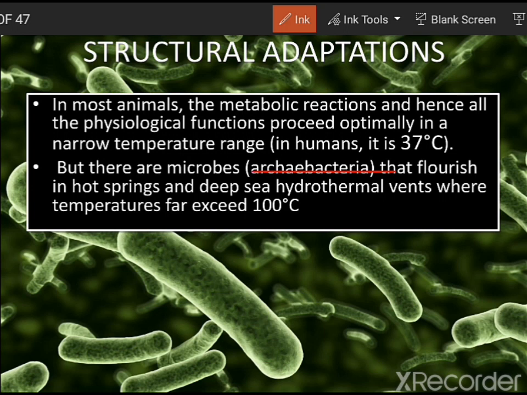If you look at the cell wall of these organisms, murein is absent, and instead a larger number of polysaccharides are present in archaebacteria. Similarly, in their cell membrane they do not have cholesterol. Instead of cholesterol, there are hopanoids, which are responsible for the structural stability of the plasma membrane. I'll write the spelling of hopanoid here if you don't know.